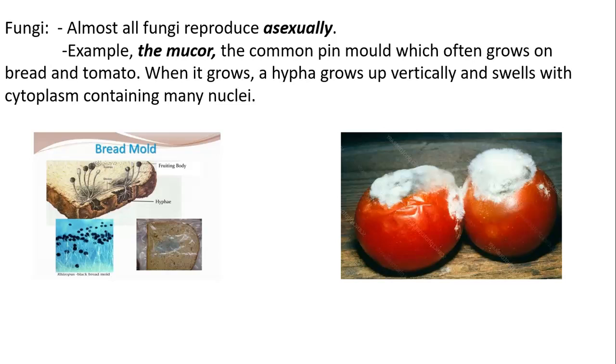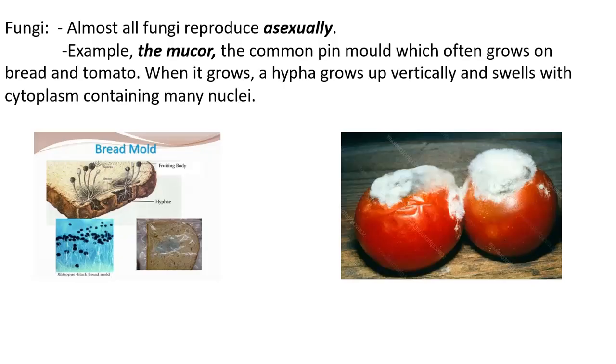This cytoplasm is full of nuclei, and as we know, nuclei contain the genetic material, which means that each nucleus can form a cell on its own, and this is how they reproduce, and they start forming the spores that will go to another place and land to form new mold.